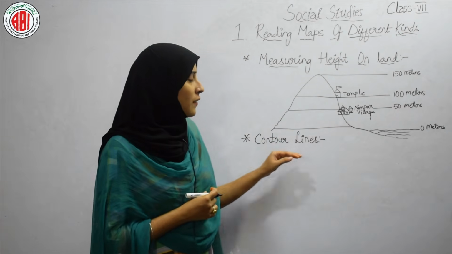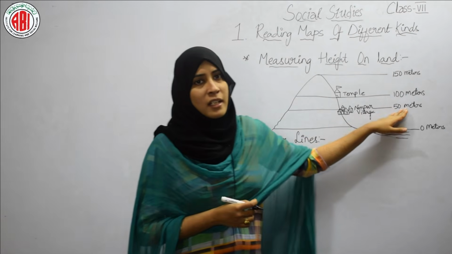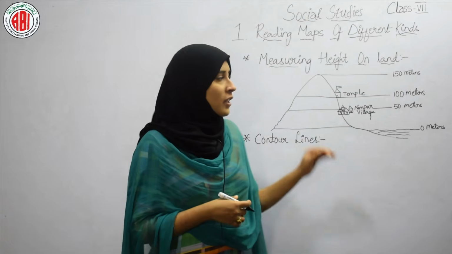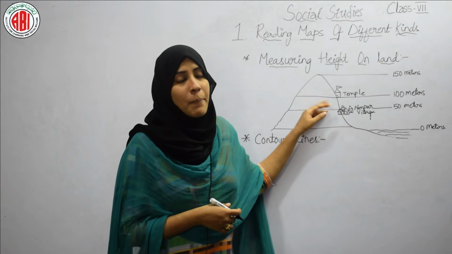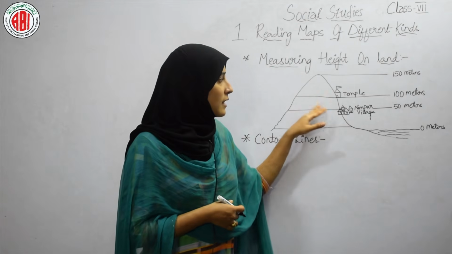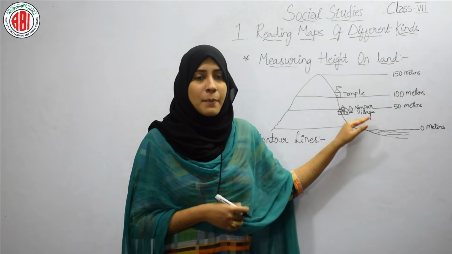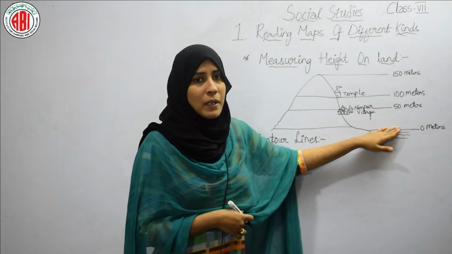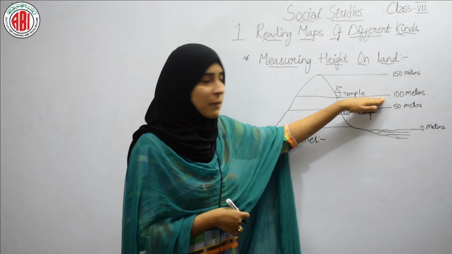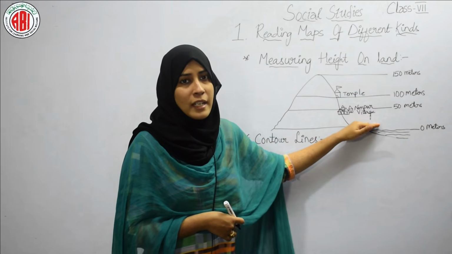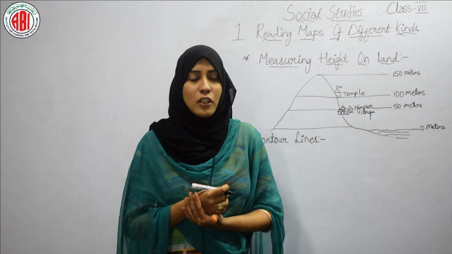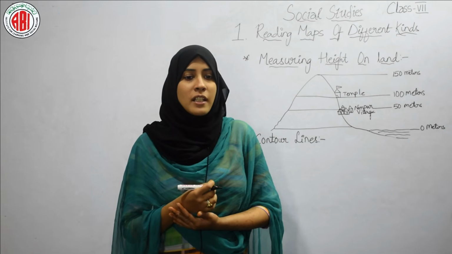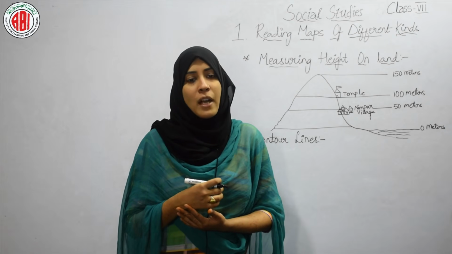So when you observe a contour line, it is representing the height of a particular object, and whichever object it is, that object will have an irregular shape depending upon the landform. Depending upon the object we can represent these contour lines, like the gap between 50 meters to 100 meters will be represented with the help of a contour line. And if the land has a steep climb, then the contour lines will be near to each other, and if the slope of the land is gentle, then the contour lines will be quite far from each other.